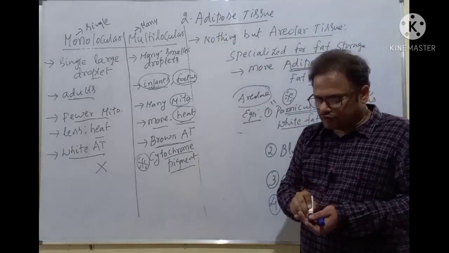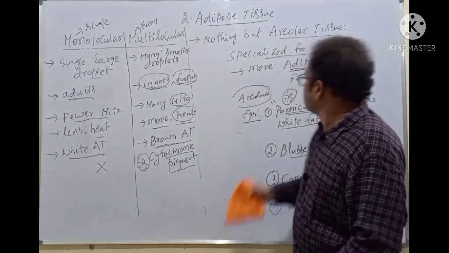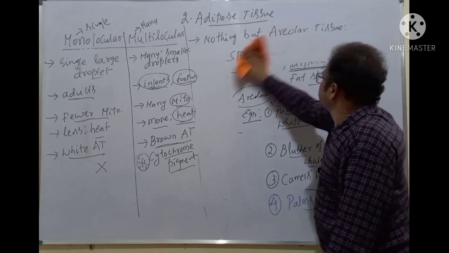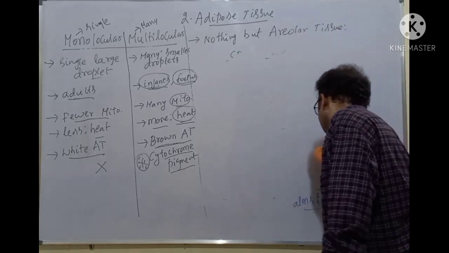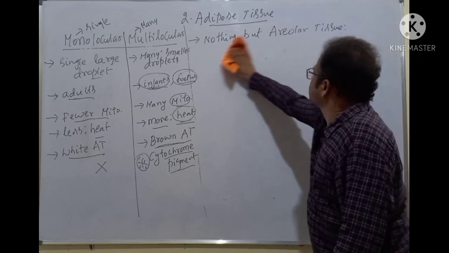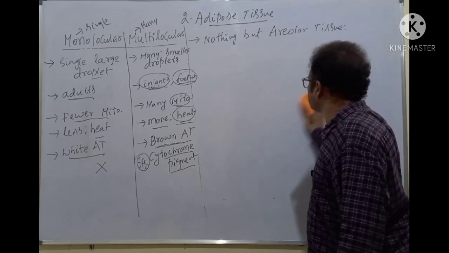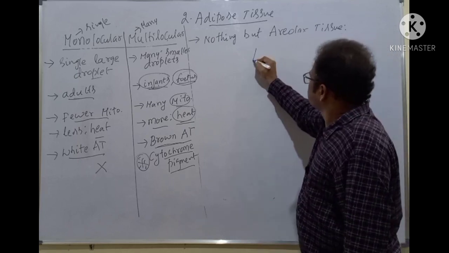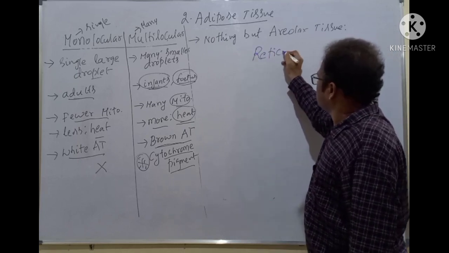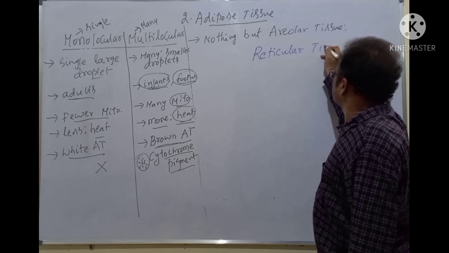Now the third type of tissue we discuss is called reticular tissue.